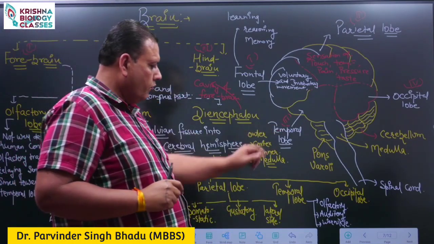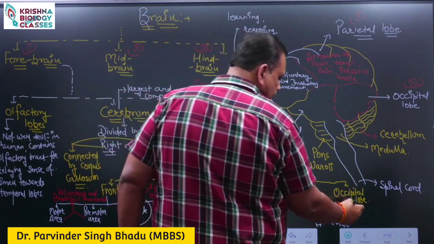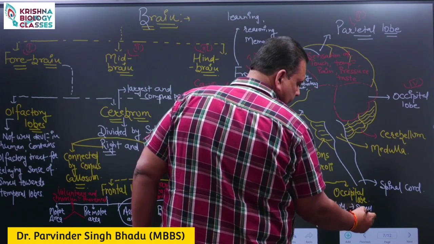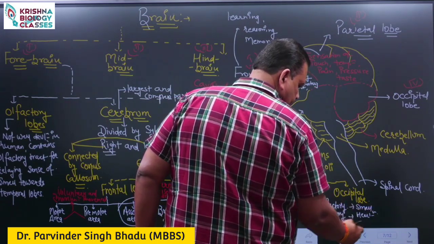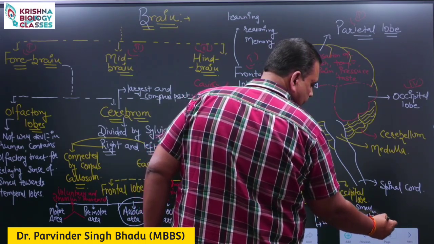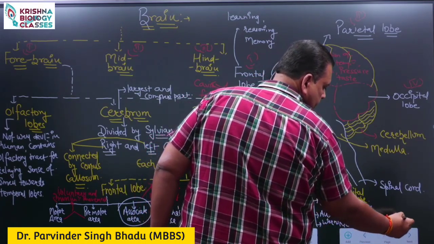From the temporal lobe, we get the sensation of smell. It helps us in hearing and understanding of speech.